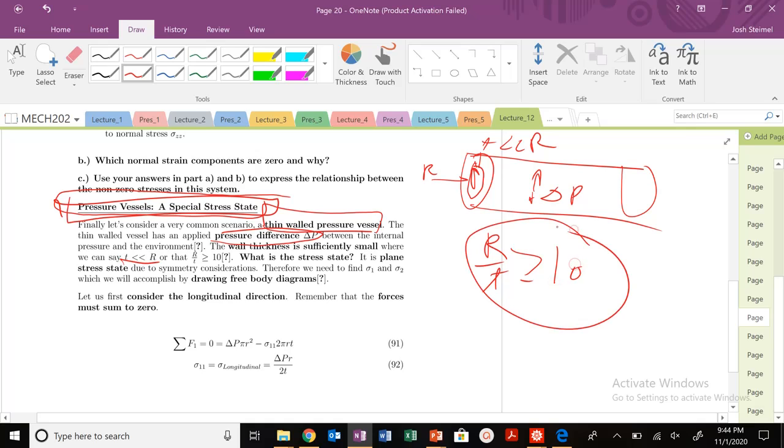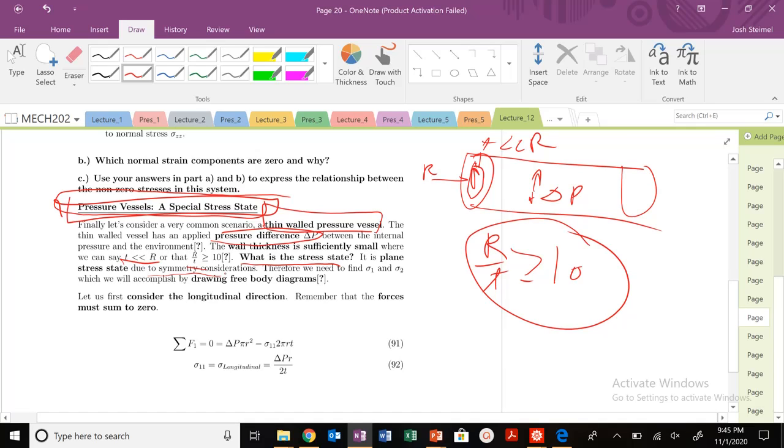If this condition is met, we can apply the derivation we're going to show in a second. So if we meet this condition, what is the stress state? Well, we're going to see it's plane stress, due to symmetry considerations and some assumptions that we're going to make.